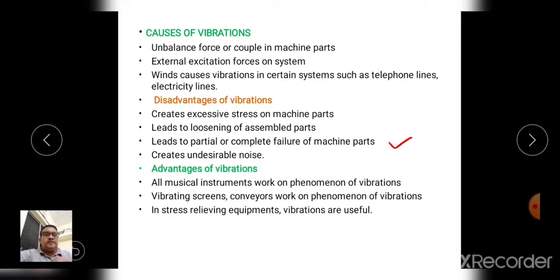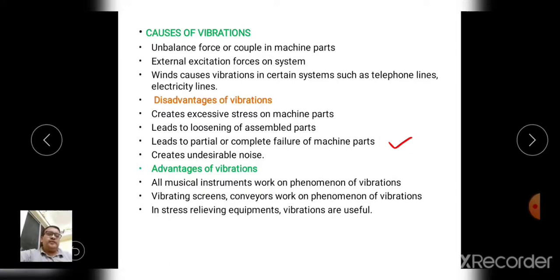Then the next disadvantage is it creates undesirable noise. Due to the vibration, what happens? If the machine parts get loose, it creates noise. So undesirable noise is generated during the working due to this vibration.